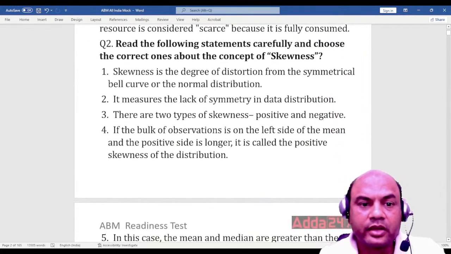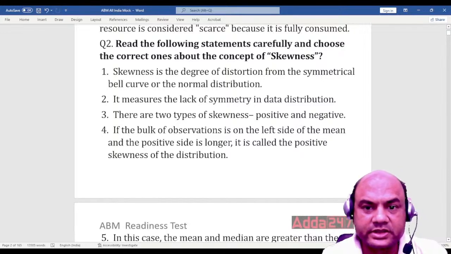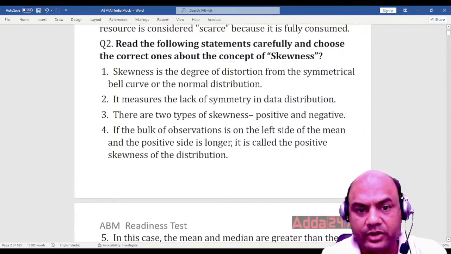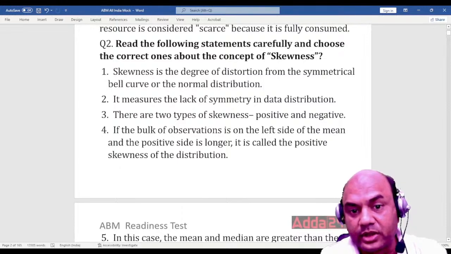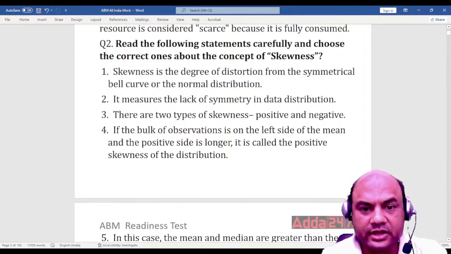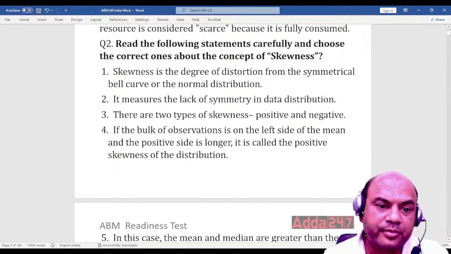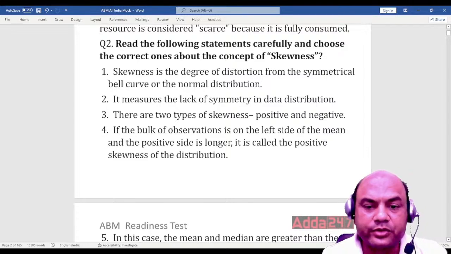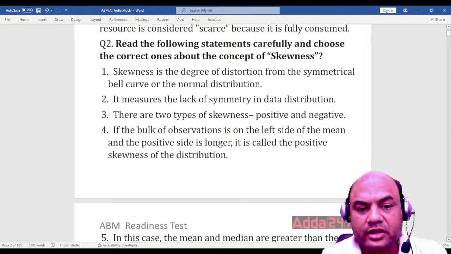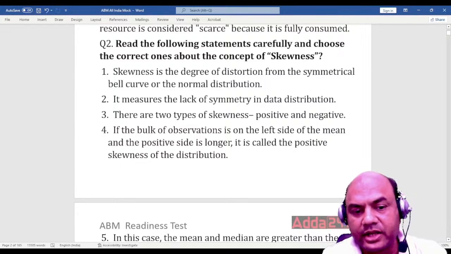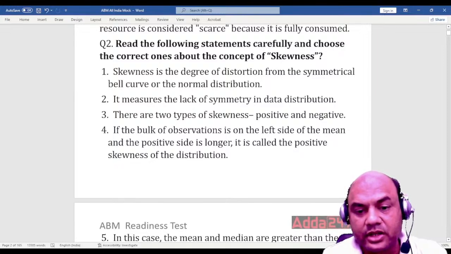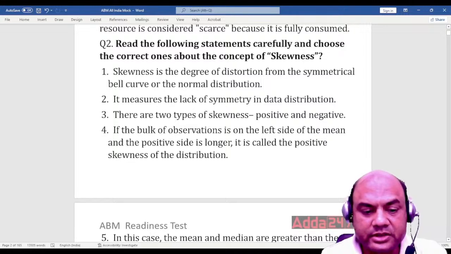Question number 2. Read the following statements carefully and choose the correct ones about the concept of skewness. Skewness is the degree of distortion from the symmetrical bell curve and the normal distribution. Now you have to choose the correct ones. It is a measure of lack of symmetry in data distribution. There are two types of skewness, positive and negative. If the bulk of observations is on the left side of the mean and the positive side is longer, then it is called as positive skewness of the distribution.